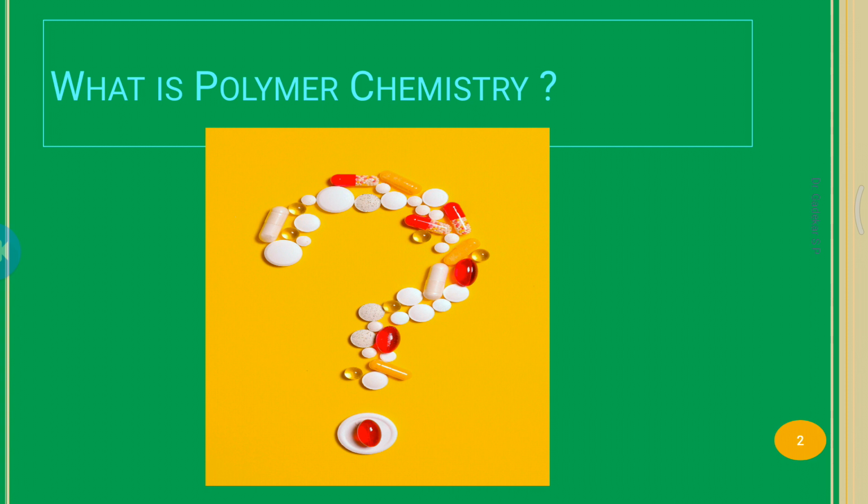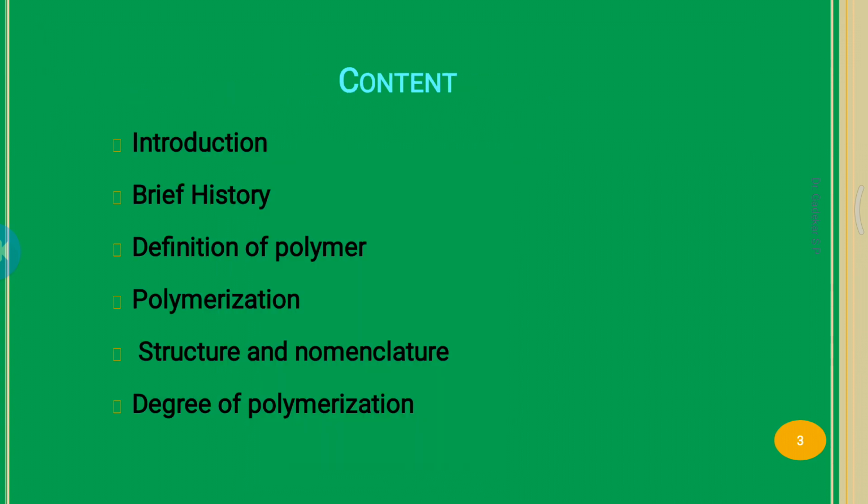Such substances are very common among natural organic substances. Small unit, repeating unit.